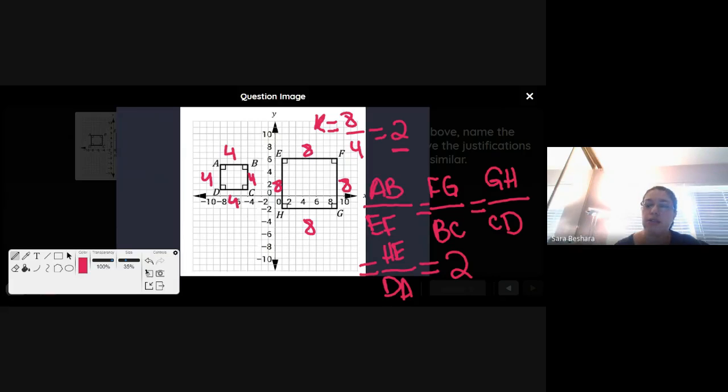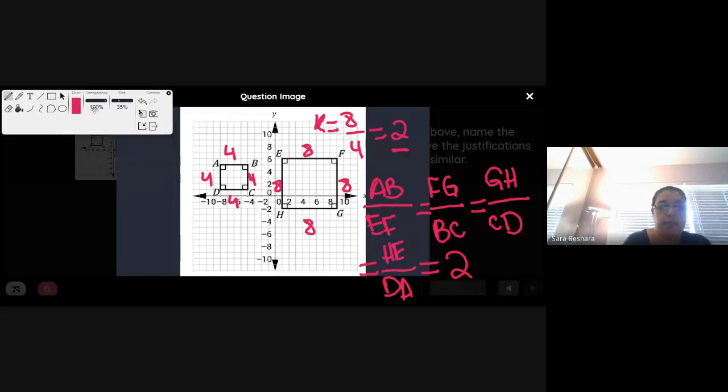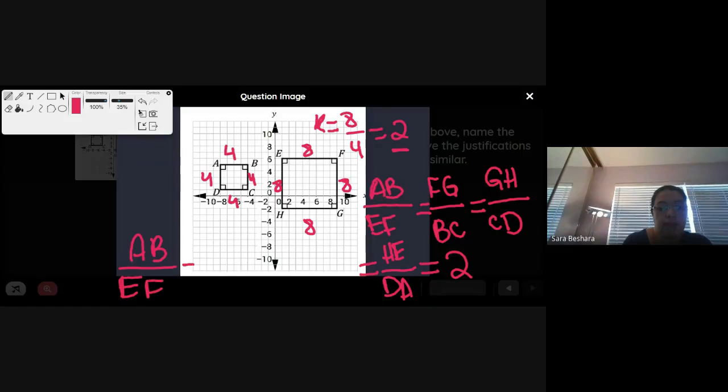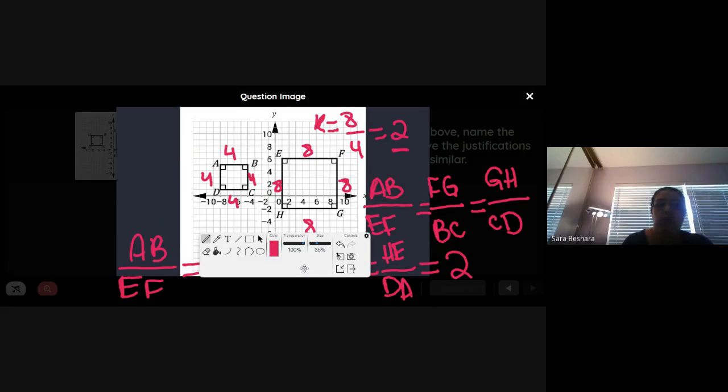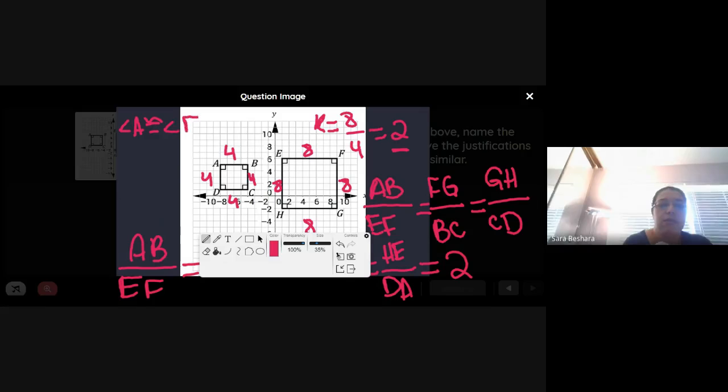So I can eventually take any of these pairs outside and set them equal to 2, like this: AB over EF equal to 2. And then similarly, the other ones as well. Now, next thing about similarity too is the angles. So angle A is congruent to angle E. Corresponding angles are congruent, but corresponding sides are proportional. That's really the difference between these.